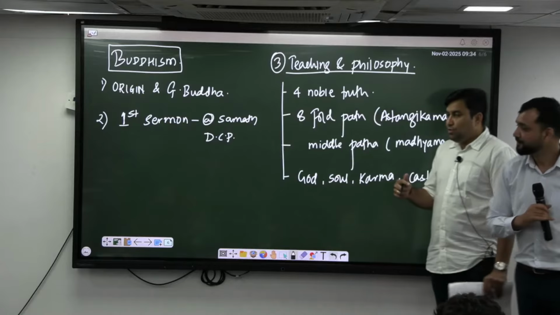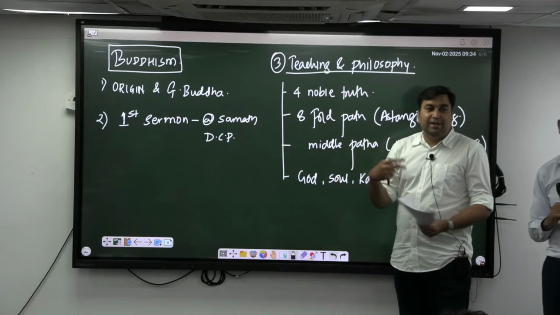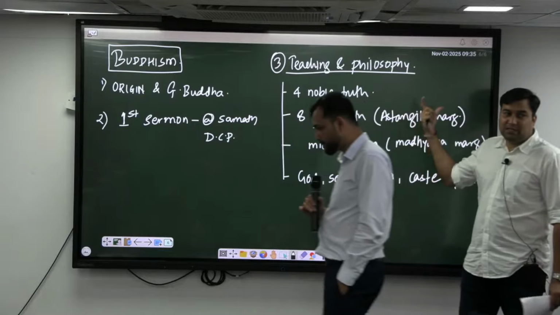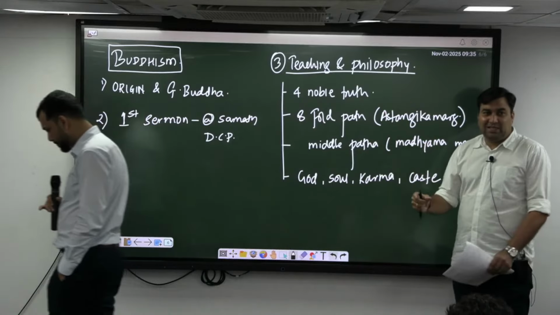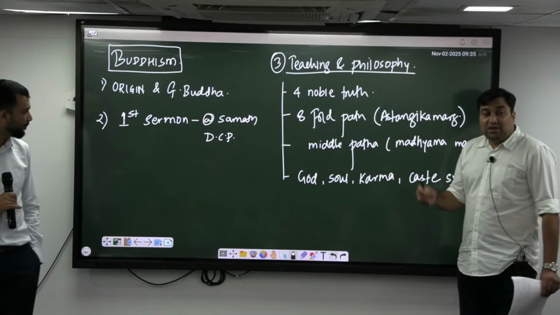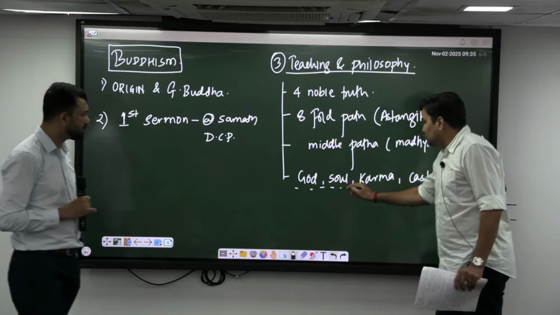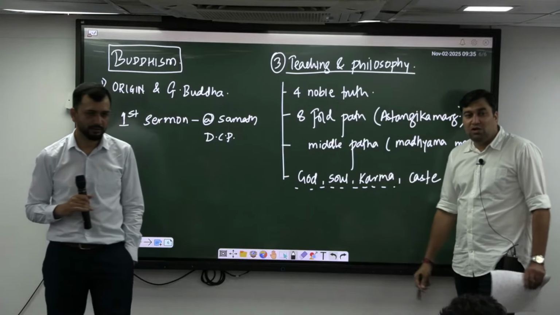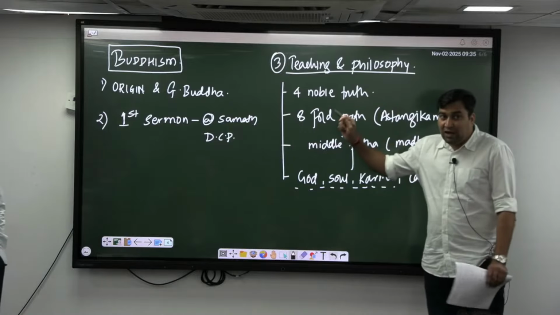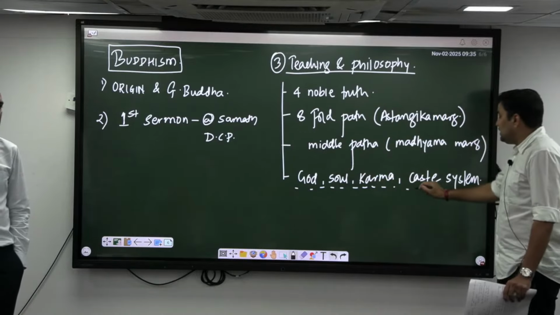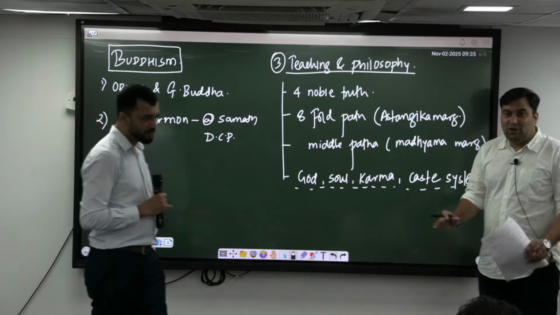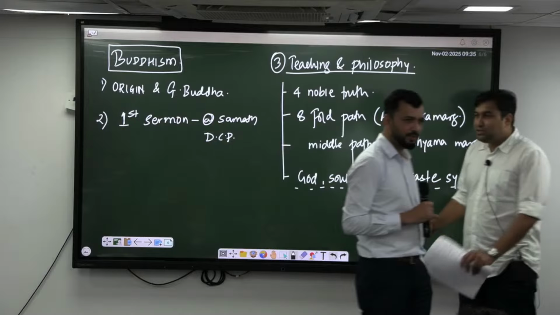Continue. So 4 noble truths to gain nirvana, enlightenment, ashtangika marg. Correct? The word 8 matlab ashta. Ashtangika marg, basically he speaks about following a middle path, madhyam marg. Correct? And finally, he has spoken about, if you consider these 3 things, God, soul, karma, these are all metaphysical questions. The question here is, did Buddha speak about these things, at the same time did he focus upon the caste system? Tell me. Did he believe in God? Did he believe in soul?